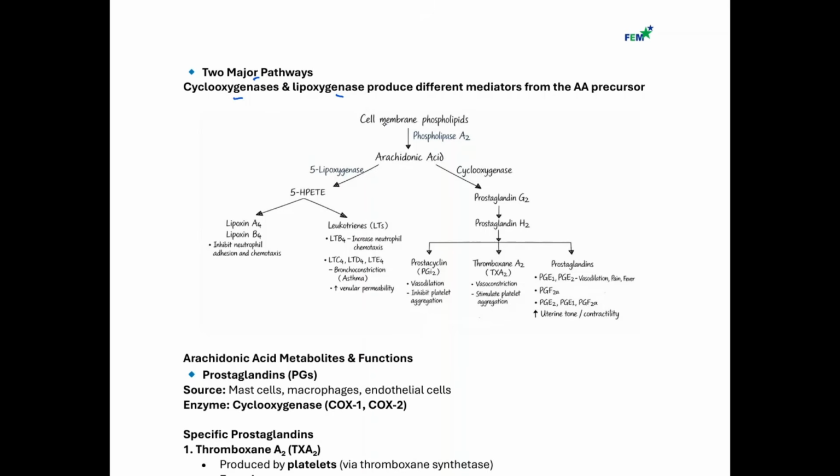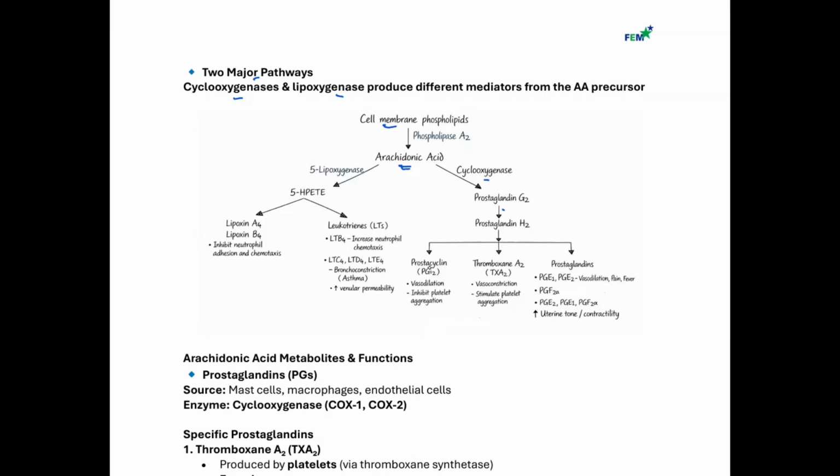As we can see here, from the cell membrane phospholipid, phospholipase A2 works on it, and that leads to release of arachidonic acid. This arachidonic acid has two fates. It could go into production of leukotriene by the help of 5-lipoxygenase, or it could go to production of prostaglandin by the help of cyclooxygenase. Let's start with the cyclooxygenase pathway. The arachidonic acid, by the help of cyclooxygenase, forms prostaglandin, and this prostaglandin could further be converted into different products in this pathway.